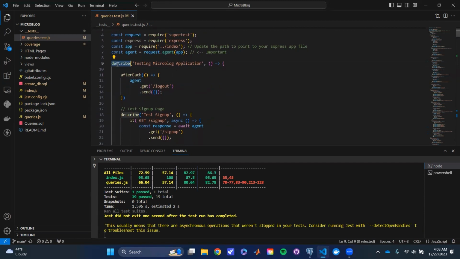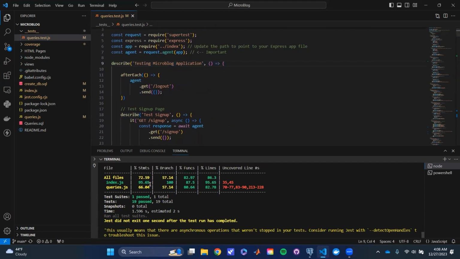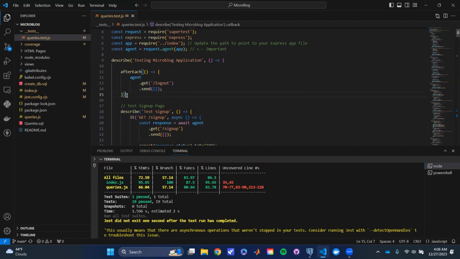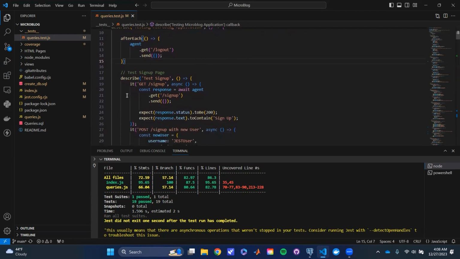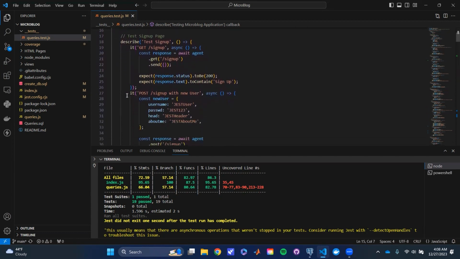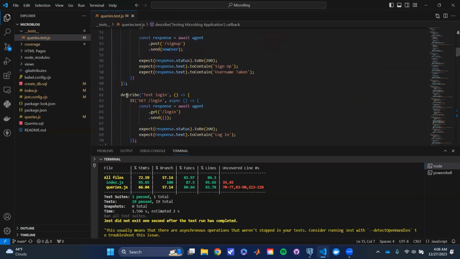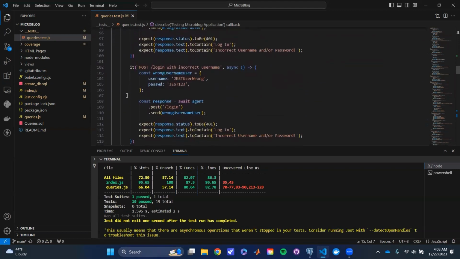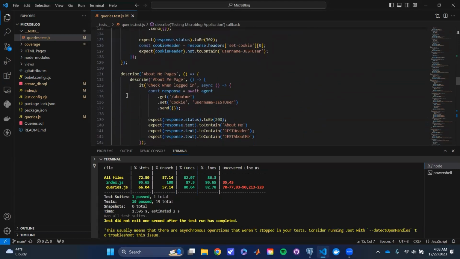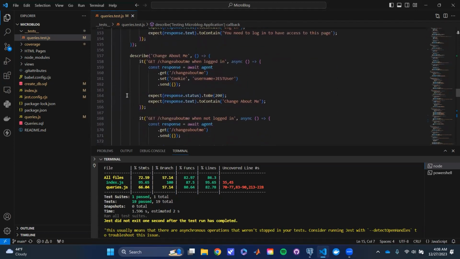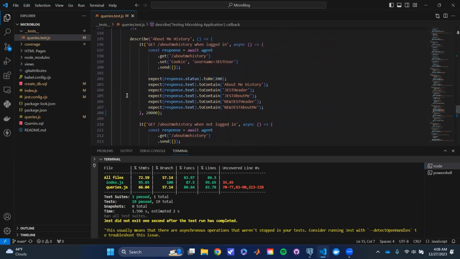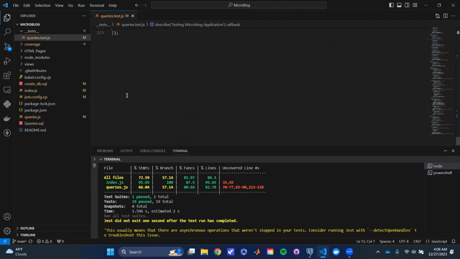So how this kind of works is each describe thing doesn't really matter, it's just there for our formatting sake. We have a big describe block on the outside for testing the application, and after each test we log out of the application. This way it clears the cookies and gives us a fresh start. So all of these are test cases. We test kind of the sign up, login, sign up, login, log out. We test the about pages, the about me page. Then we test the change about me page and the about me history page, and so on.